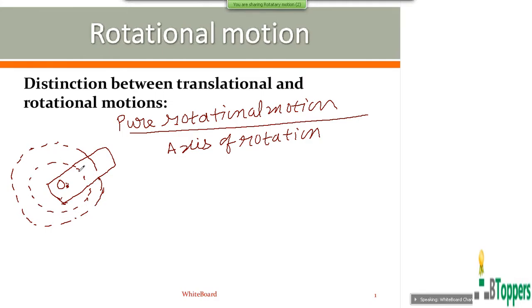The centers of all the circles lie on an imaginary straight line, which is called the axis of rotation.